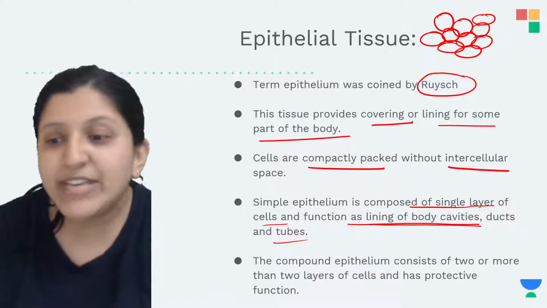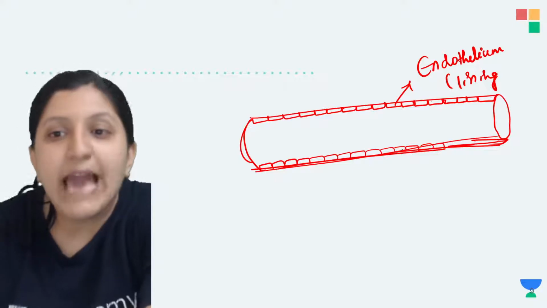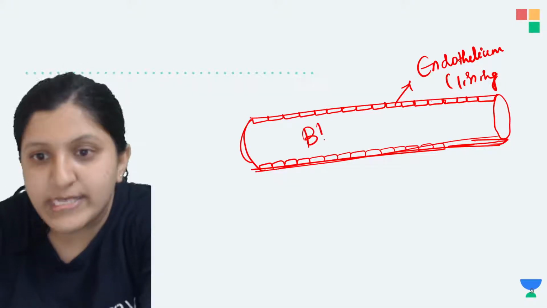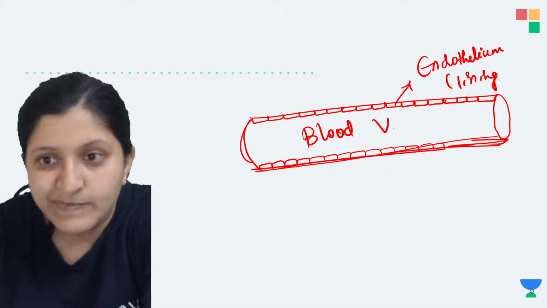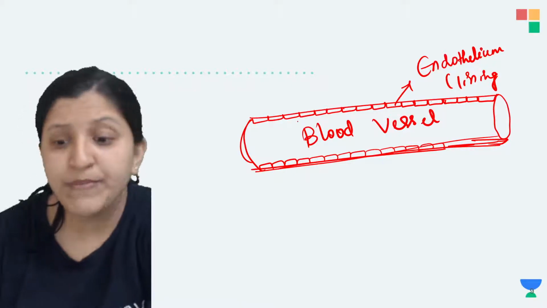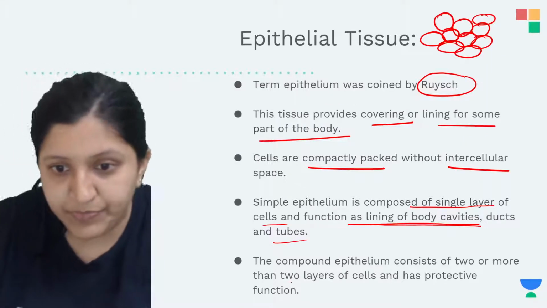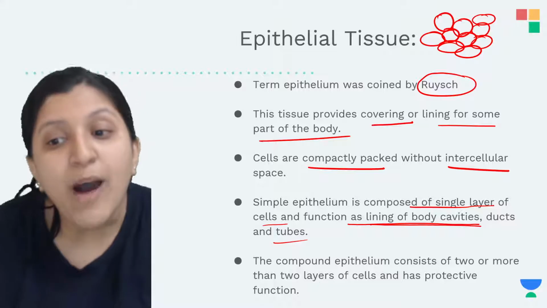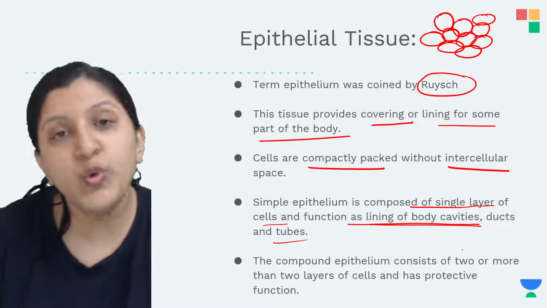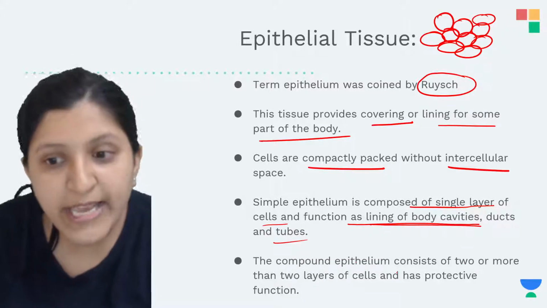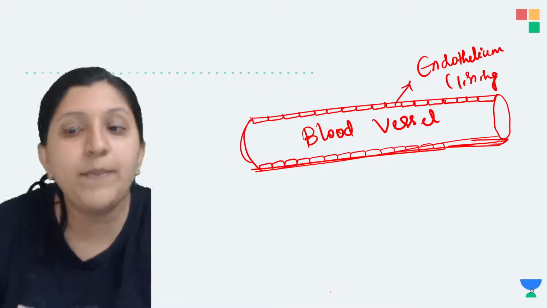So what is the cavity here? In the blood vessel, this is a tube or a duct. Now the compound epithelium consists of two or more layers of cells, and it has a protective function.